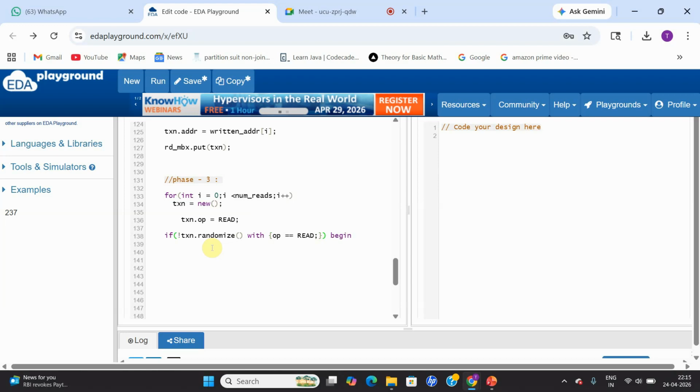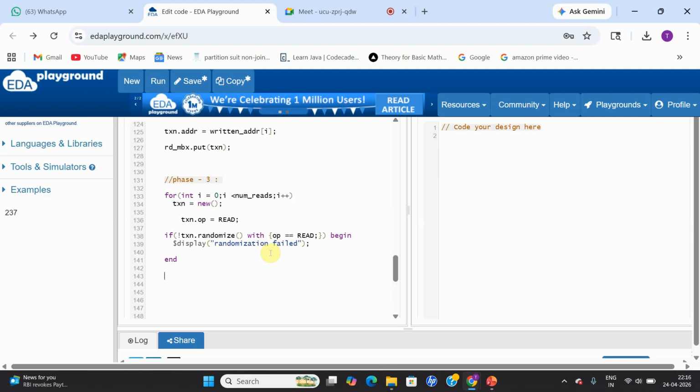Here I'm randomizing my data, and after that I'm going to check if this is randomizing or not. If it is not randomizing, then I can use a fatal command for stopping my generation, or else I can just display randomization failed. After that, I can use a begin and end.